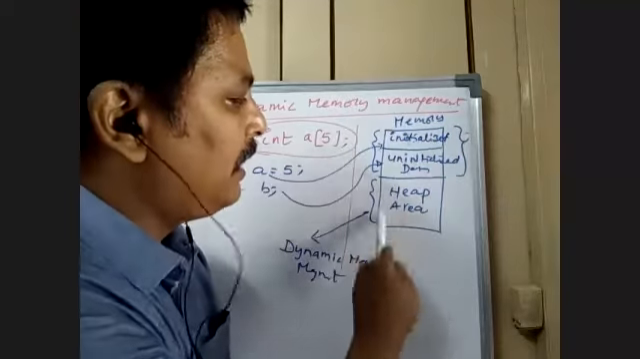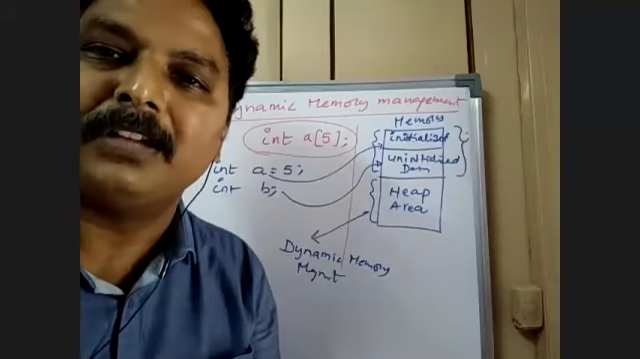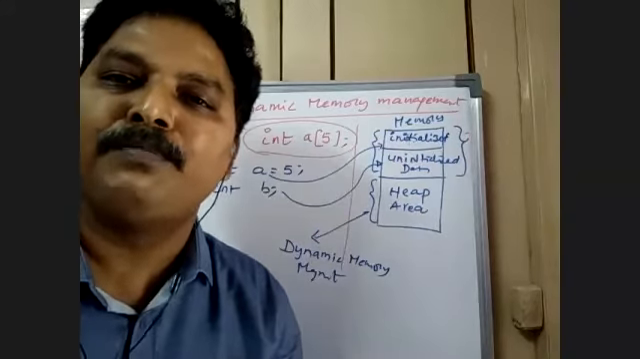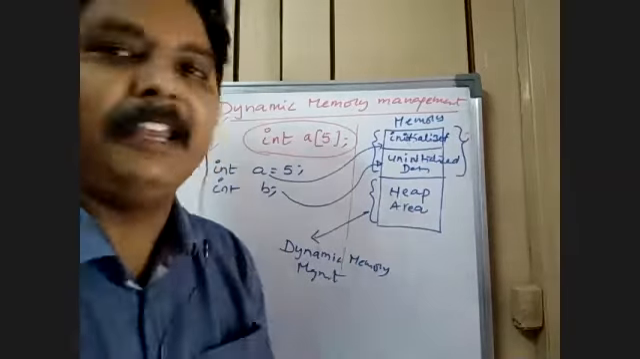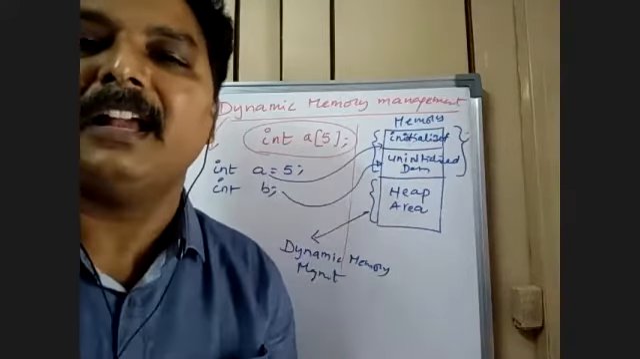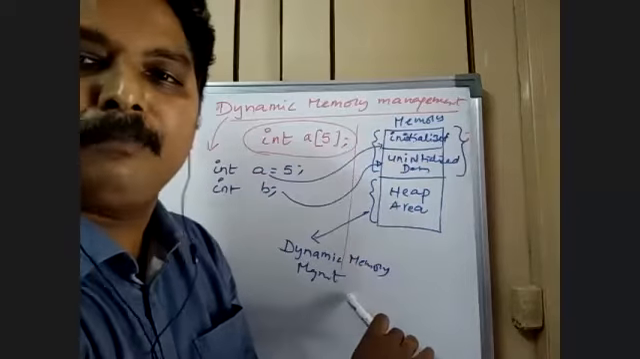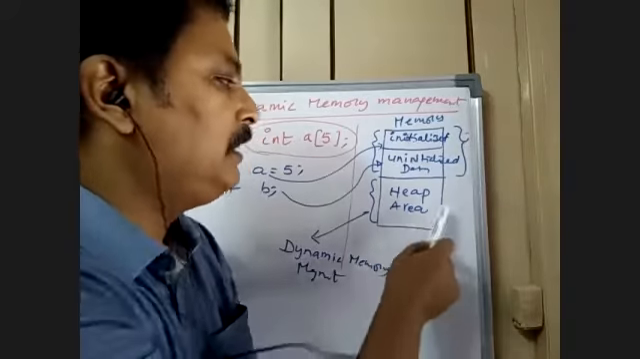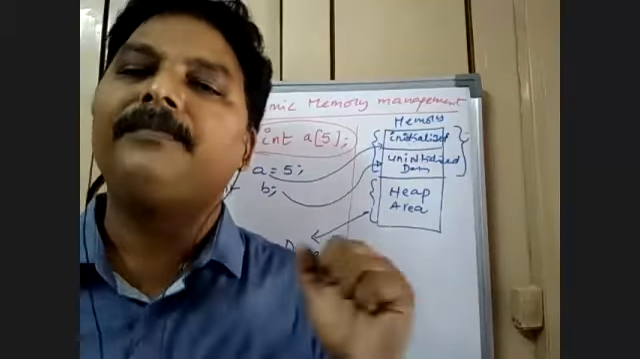But this heap area is under the control of the user. Whatever dynamic memory management you perform is done in this area. Heap is the memory area. Here you can allocate the memory and deallocate the memory. That means this area will always be completely under the control of the user.